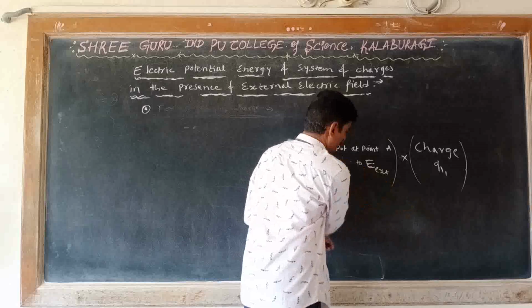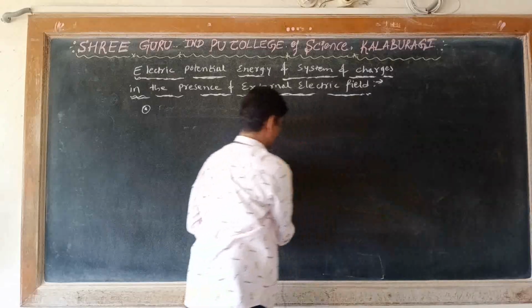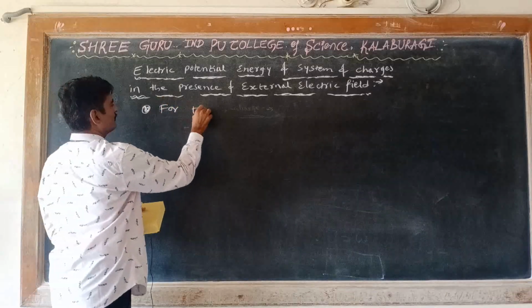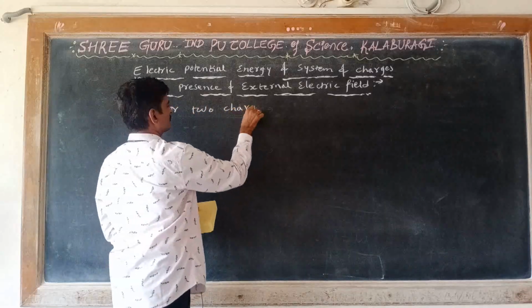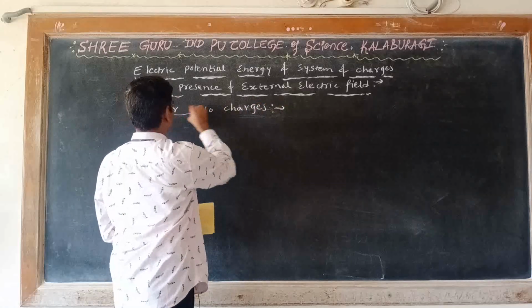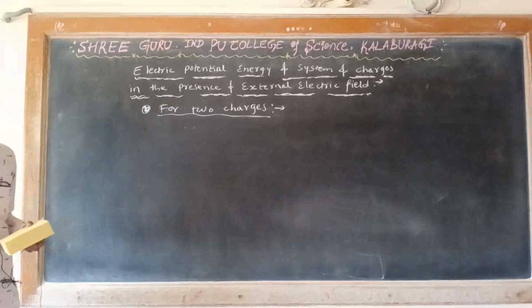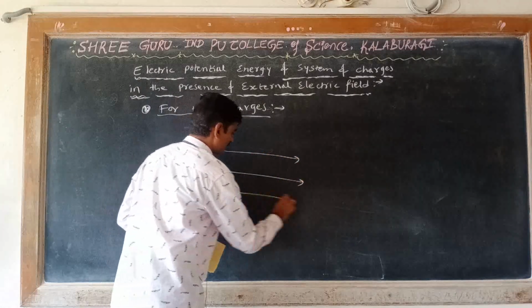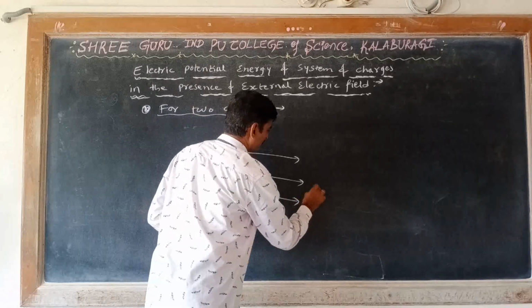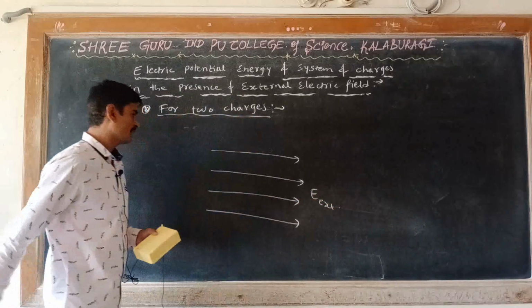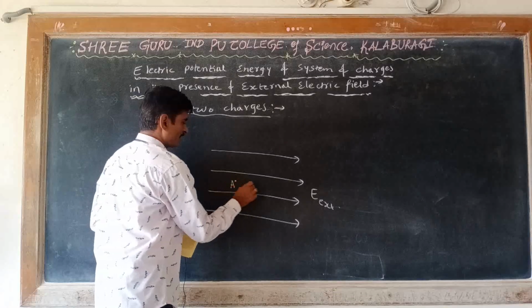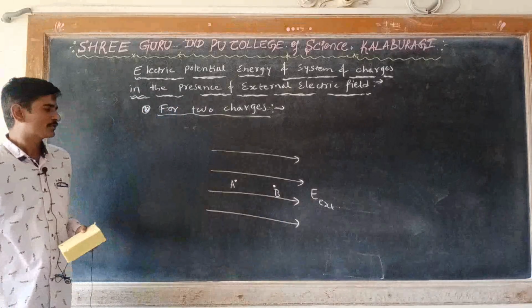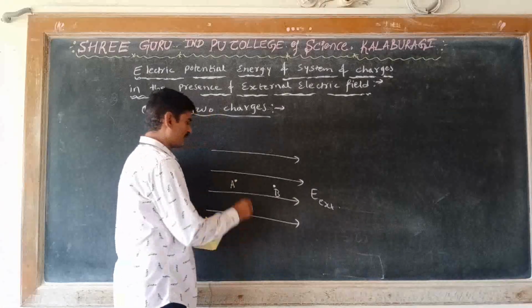Now let us do it for two charges. Now we have to bring two charges in the external electric field from infinity. So there is an external electric field, and this is a point A, and this is a point B. Now in the presence of the external electric field, there will be a potential.